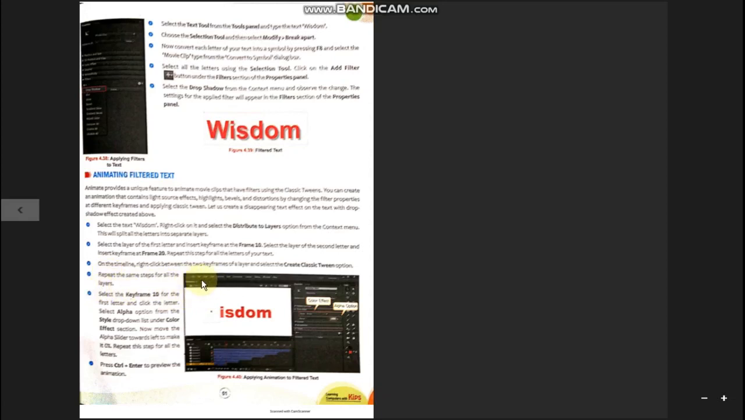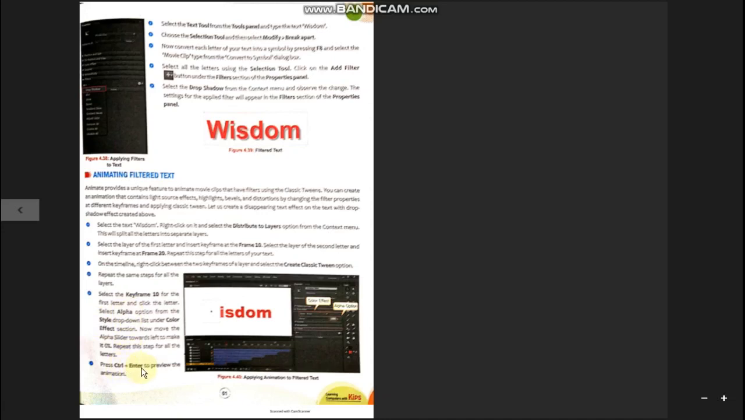From the Layers panel on the workspace area, all the layers are visible there. Whichever layer name you click, that particular layer will be selected. So from here select a different layer and repeat the same steps. In the same way, do the same steps for all the layers, and after that select keyframe 10 from the first letter and click the letter. Select the alpha option from the Style drop-down list under Color Effect. When you go to the Color Effect option, you will get a Style option. Under that you have to select alpha.